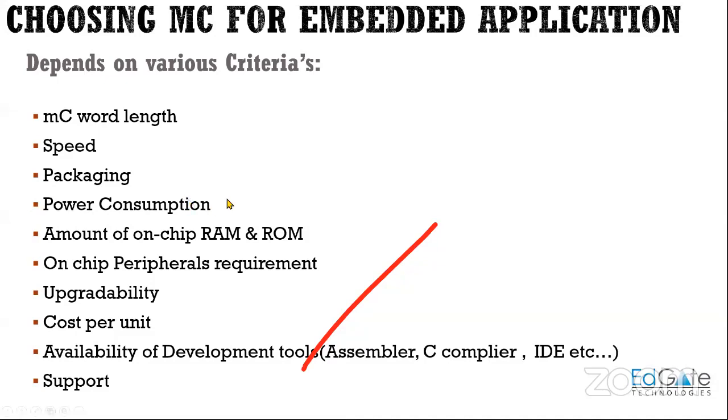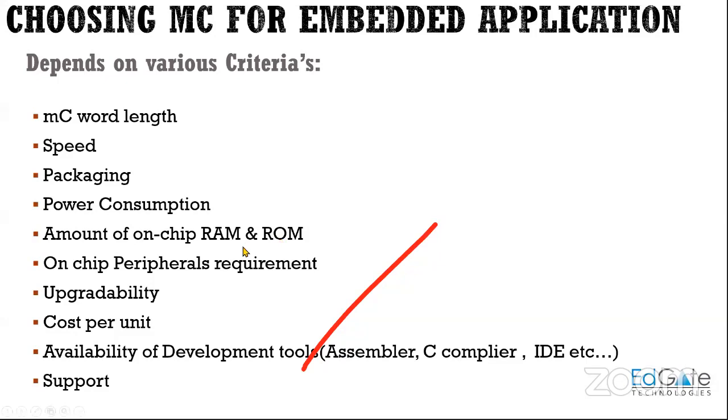Then you have something called power consumption. How much power has to be consumed? The power consumption has to be as low as possible, right? And the amount of on-chip RAM and ROM. How much RAM space is required and ROM space is required also has to be decided.